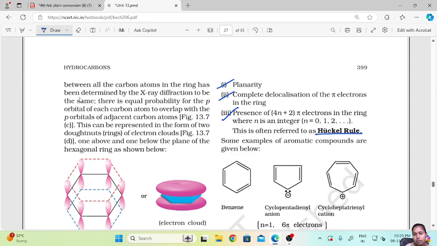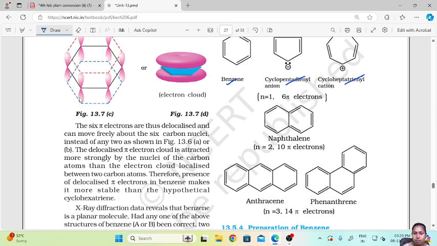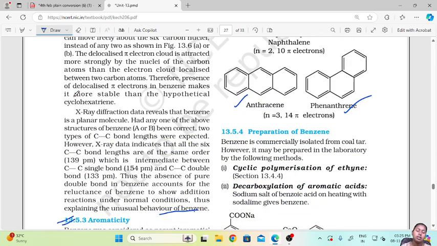Some examples of aromatic compounds are benzene, cyclopentadienyl anion, cycloheptatrienyl cation, naphthalene, anthracene, and phenanthrene.